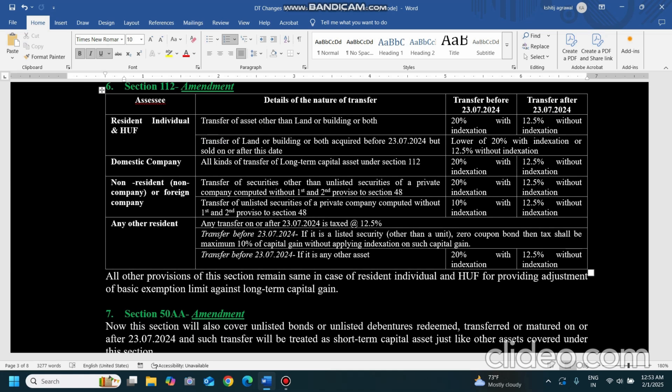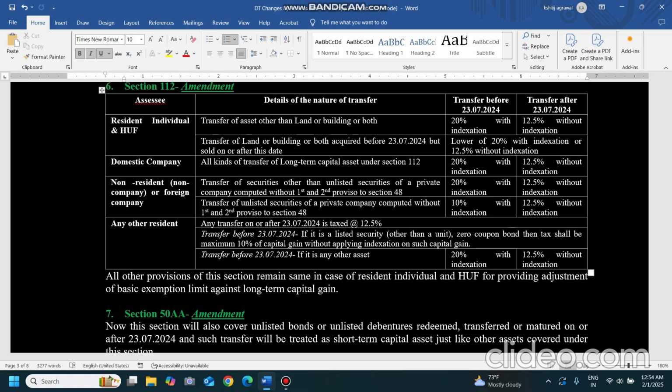These four kinds of people are there over here, SSEs over here. What does the Act say? Now, the Finance Act 2024 says that if any asset is transferred other than land or building, for resident individuals, we're talking about the resident individual and HUFs first. In the case of resident individual and HUF, if they are transferring land or building after 23rd July 2024, but it was acquired before 23rd July 2024, then they have an option, whether they can go for,